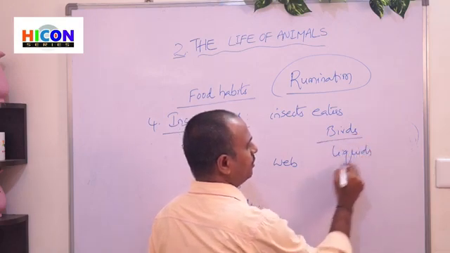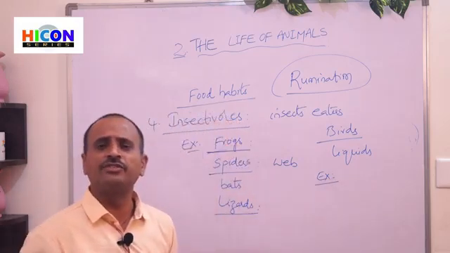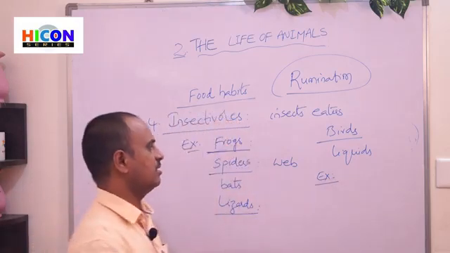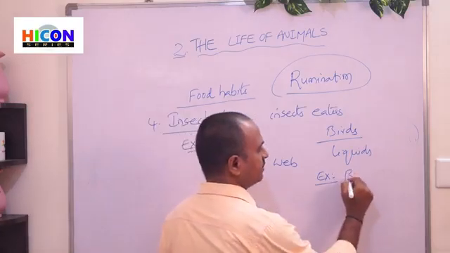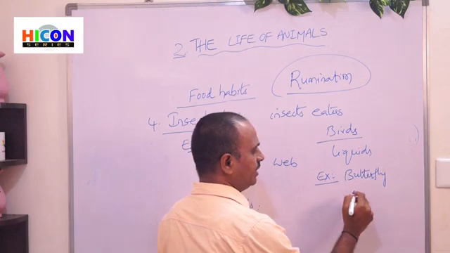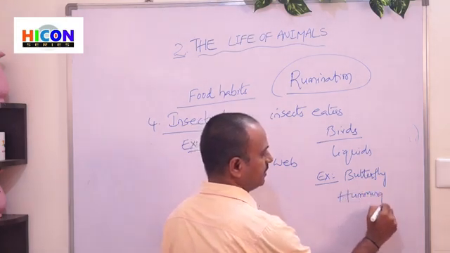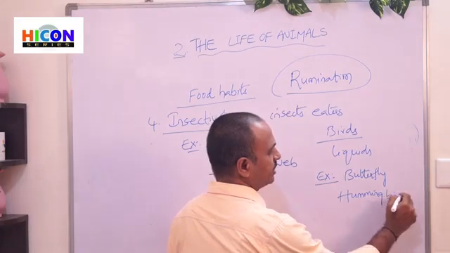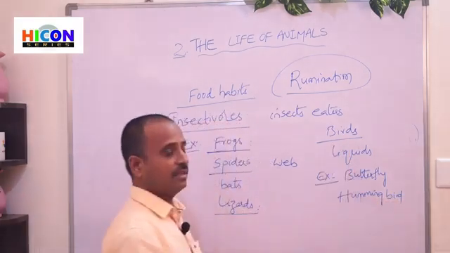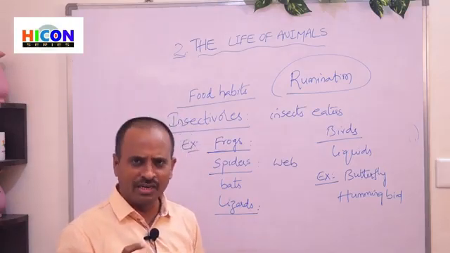So the examples of animals which eat only liquids, that means which feed on only liquids, are butterflies and hummingbirds, etc. So children, these are the examples for the animals which feed on only liquids.